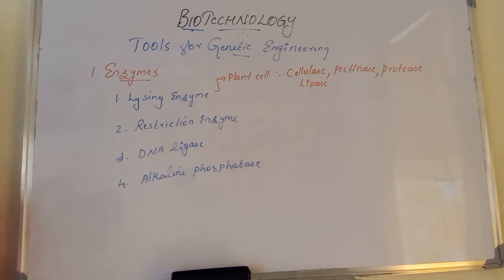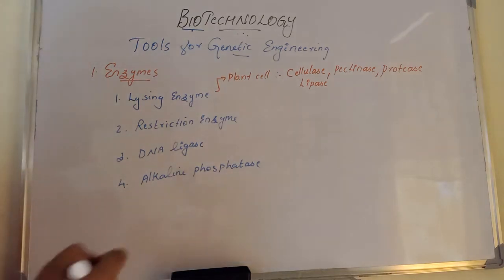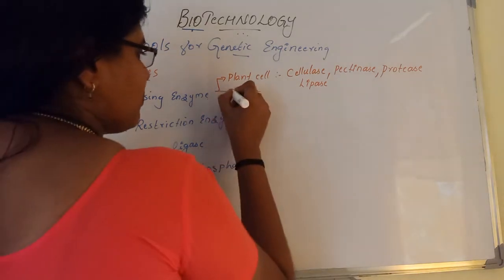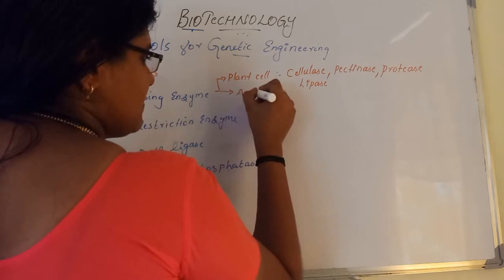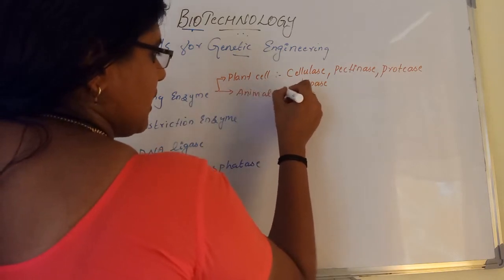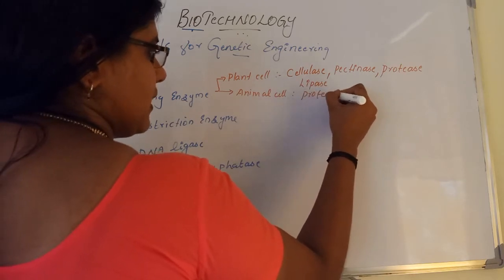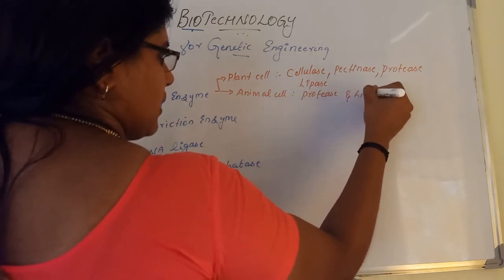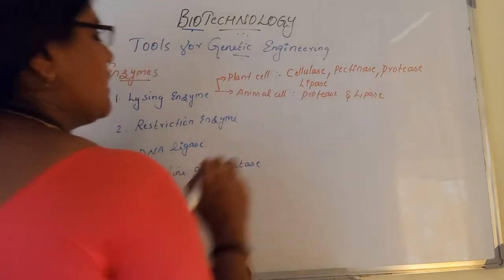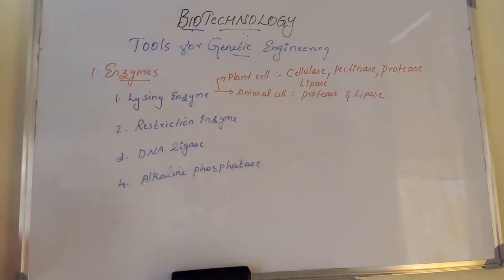What about the animal cell? We know animal cells are made up of proteins and lipids. So for the animal cell the lysing enzymes are protease and lipase. Then come to the fungal cell.